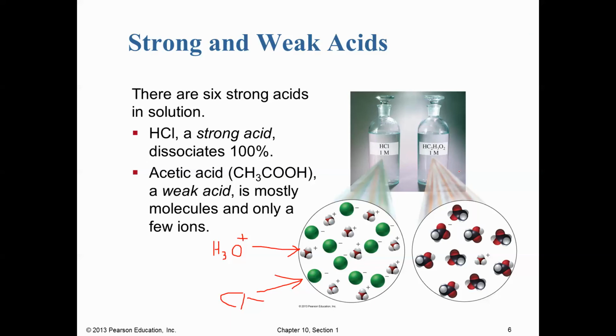Now, if we look at the same concentration of a weak acid, in this case acetic acid, which is the active ingredient in vinegar, most of the acetic acid molecules have just stayed together as one unit. So most of these do not dissociate. We have only a small amount of hydronium. So that's what makes one acid strong and another one weak. If we have a 1 mole per liter solution of HCl, that's going to completely break down and form a lot of hydroniums, versus that same concentration of a weak acid, which forms very few hydroniums because only a small percent dissociates, and so it ends up being less acidic.